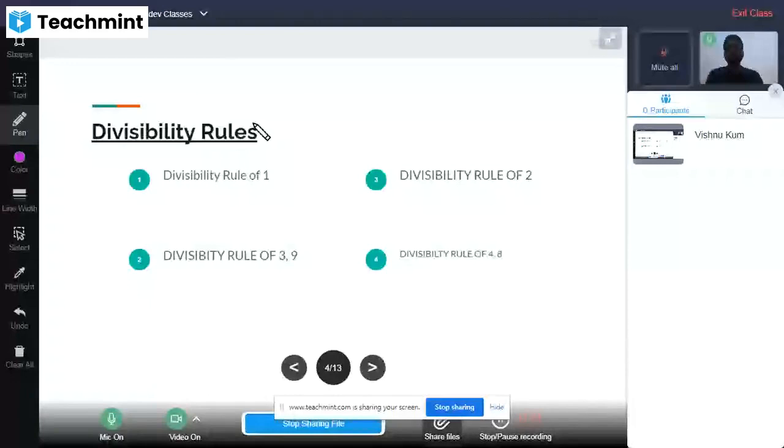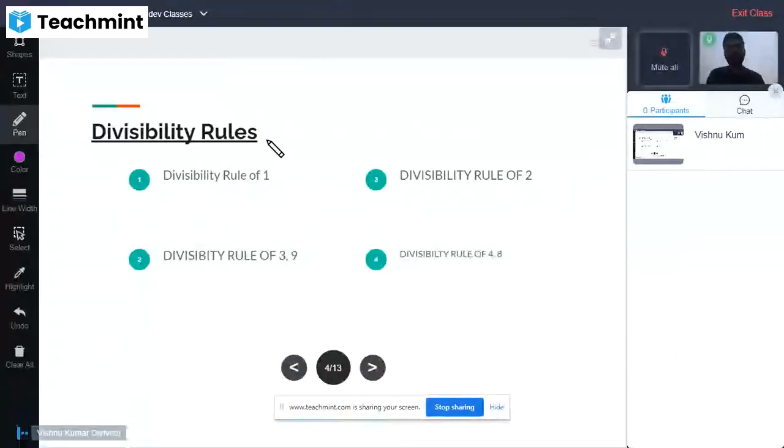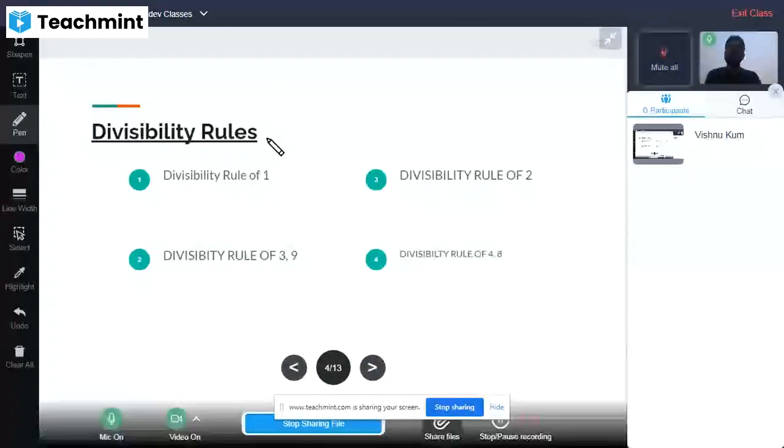When we are talking about the concept of divisibility rules, we first have to know what are the different types of categories of numbers: which are real numbers, which are whole numbers, what are composite numbers, what are prime numbers, what are even numbers, odd numbers, and all that.